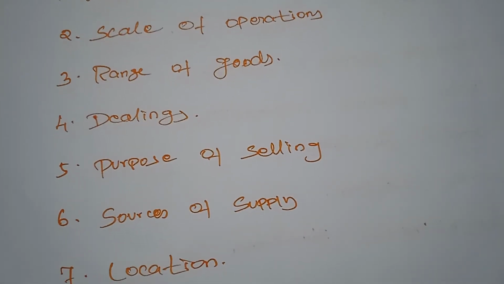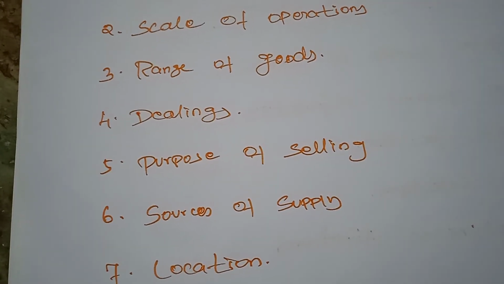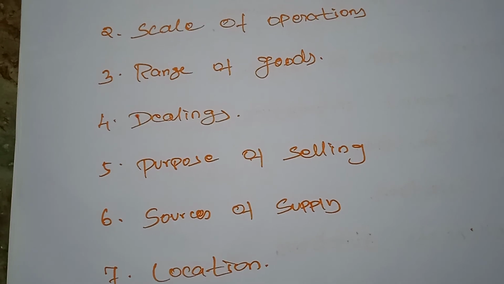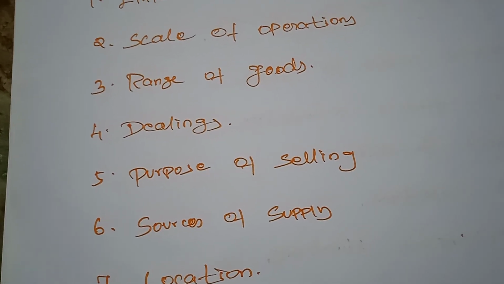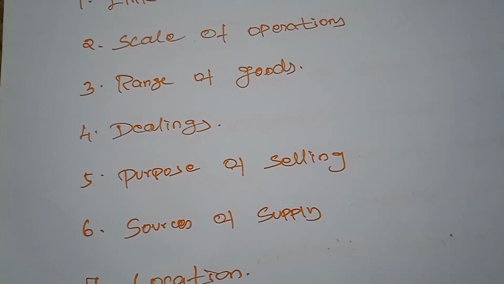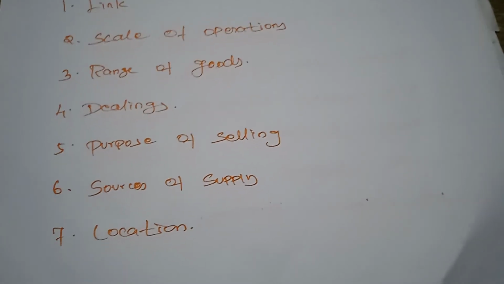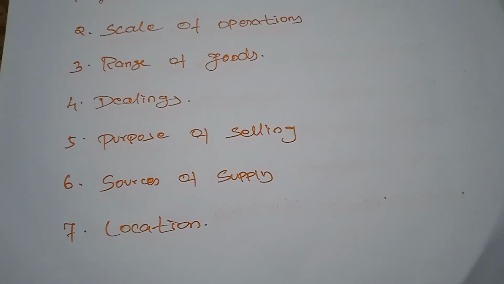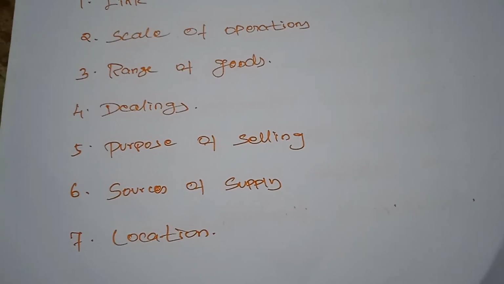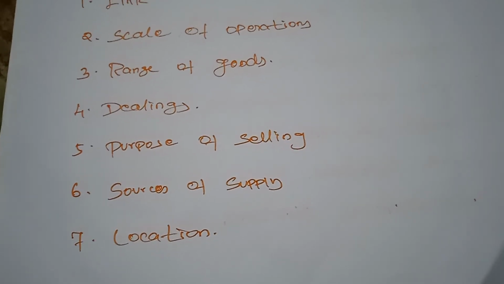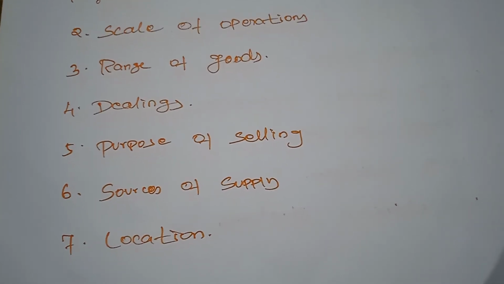Next, dealings. A wholesaler generally sells goods to retailers on credit, but the retailer usually sells goods to the end consumers on a cash basis. Sometimes the retailer also provides the credit system, but not to all. Mostly the retailer sells the goods on the basis of cash, but the wholesaler sells the goods to the retailer mostly on the basis of credit.